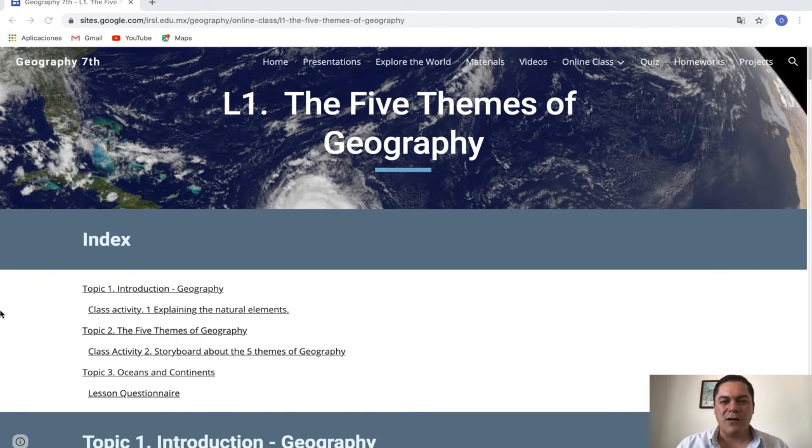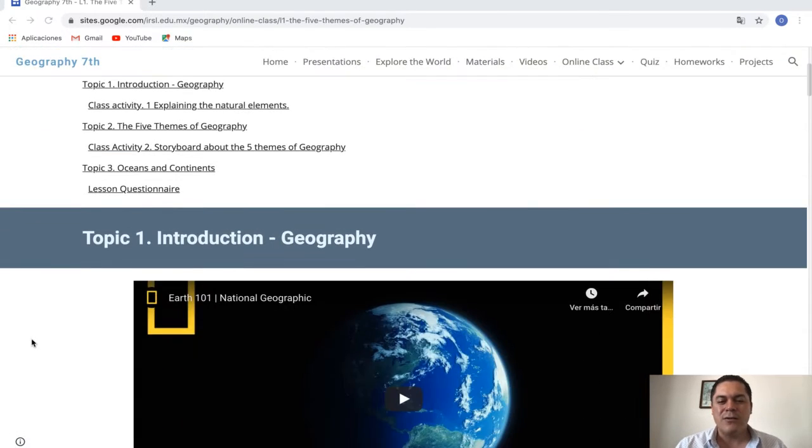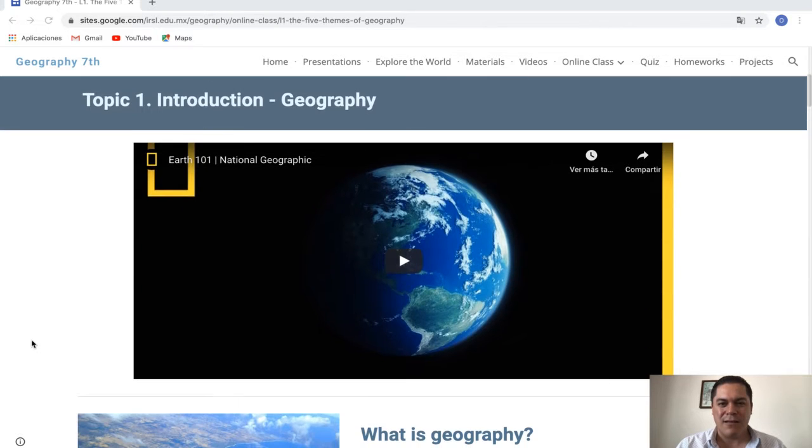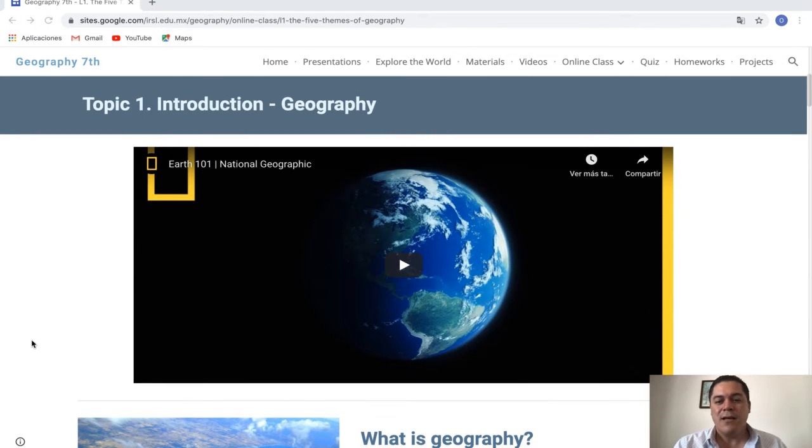The first topic of our class is the introduction to geography. When we talk about geography, we are talking about the study of everything. We live on the earth, and on the earth we find many elements. We can find natural elements like minerals, water, forests, gases, animals, flora, and many other things.